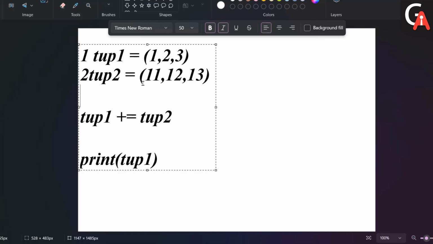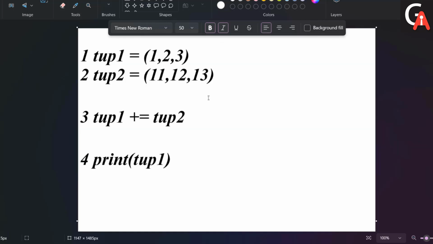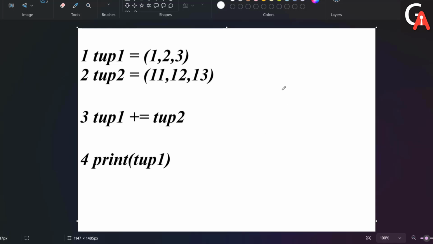So this is the second line of code, this is the third line of code, and this is the fourth line of code, so that I can explain this. Okay, so this is my code. Let's go line by line.